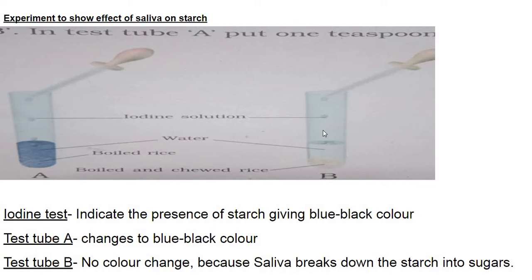Then what happens? Here in test tube A you can see blue-black color, and this blue-black color indicates what? It indicates the presence of starch. And here you can see there is no change because it is mixed with saliva, and here digestion has already started. This boiled rice is mixed with saliva, and the starch is thus converted to sugars. That is why it doesn't show any color change.